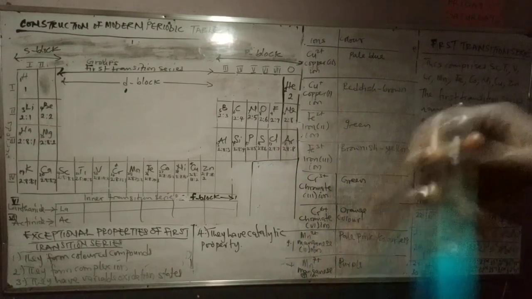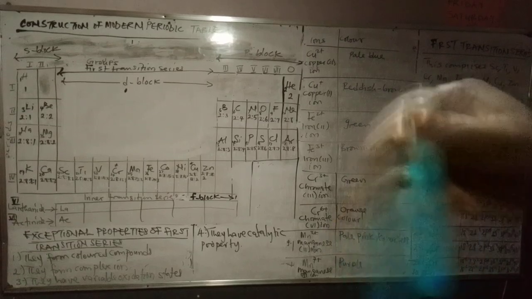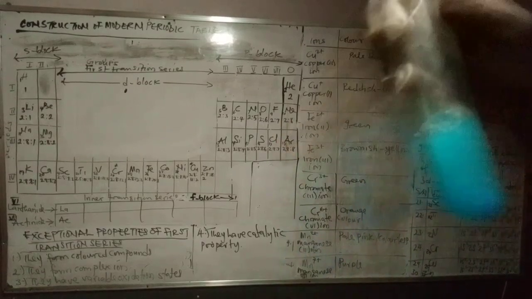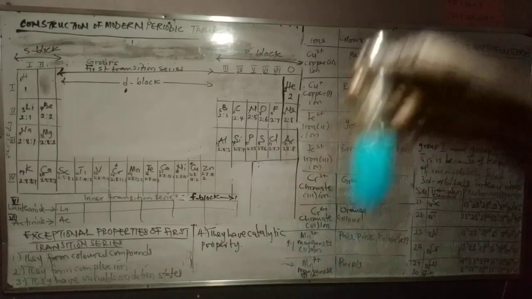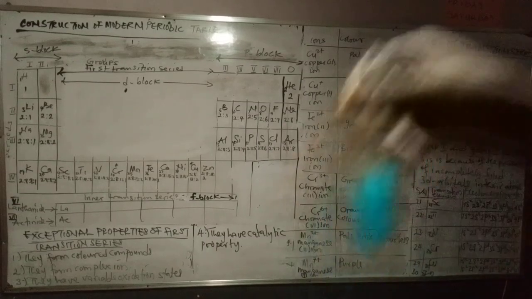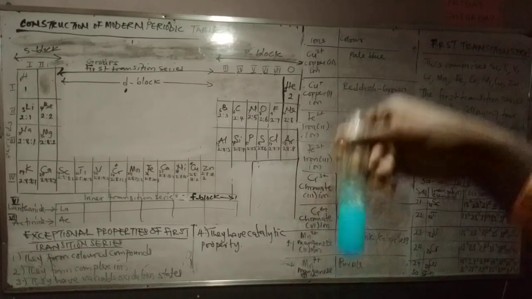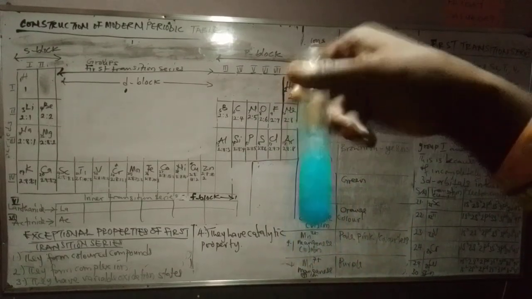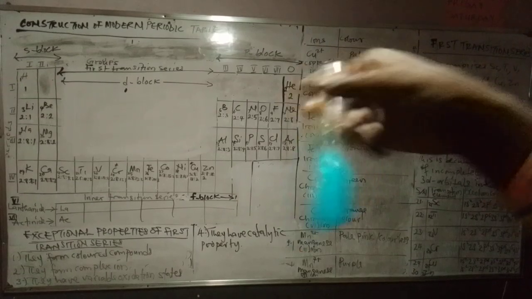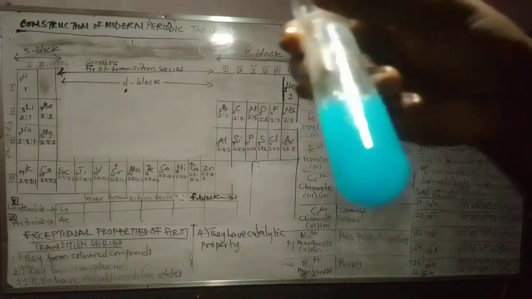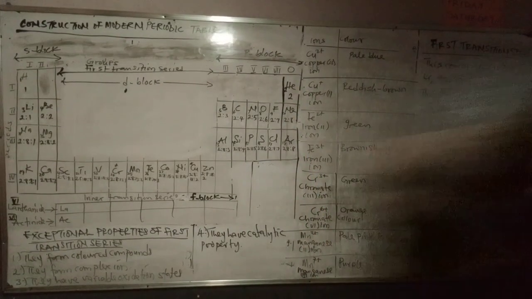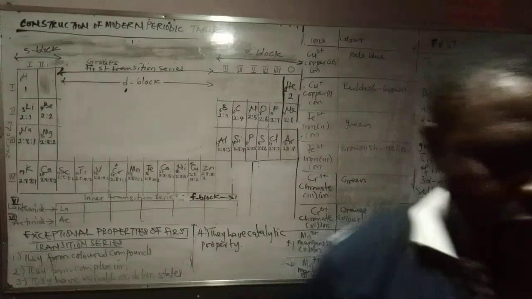If I pour sodium hydroxide inside this solution, it gives me a pale blue precipitate of copper 2 hydroxide by double decomposition. So you can see what I'm talking about here. Some blue particles will come out.